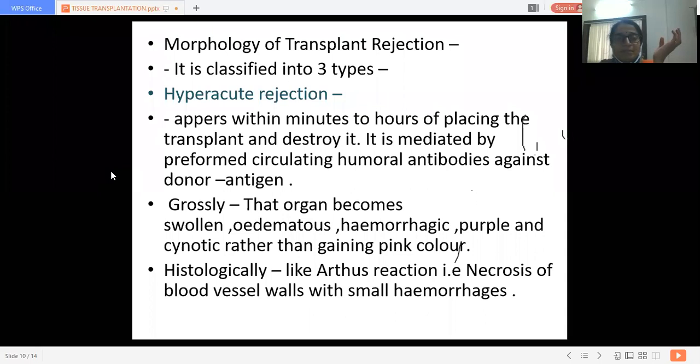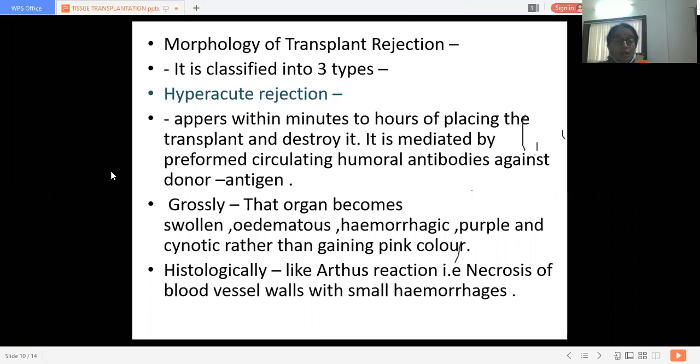It is mediated by preformed circulating humoral antibodies against the donor antigen. Grossly, the organ becomes swollen, edematous, hemorrhagic, purple and cyanotic, rather than pink in color.